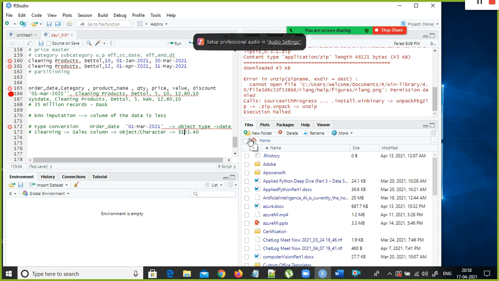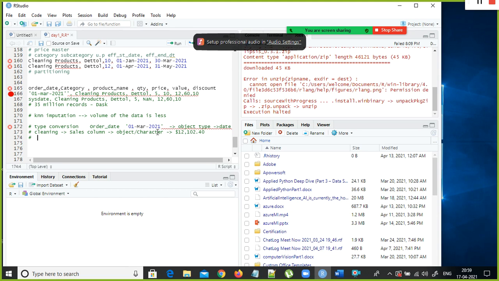So for $12,000 and 1 or 2, you need to remove the dollar and the comma also. Dot is okay, the dollar and comma you have to remove. This is some kind of cleaning. And in some other cases we ran into some issues, where some special character got mixed up with the numeric values, some hash, some dot, something like that.